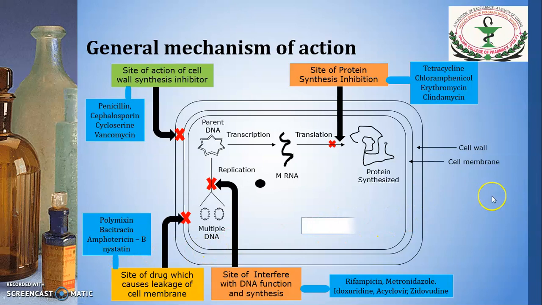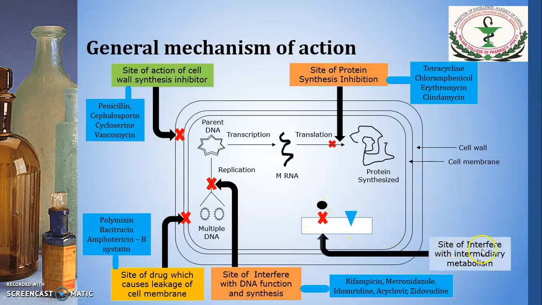Next, now you can see here the drug will block the site of interference with the intermediary metabolism. So here the intermediary metabolism is blocked. The examples are sulfonamide, sulfone, PAS, trimethoprim and ethambutol. So these are the general mechanisms of action.